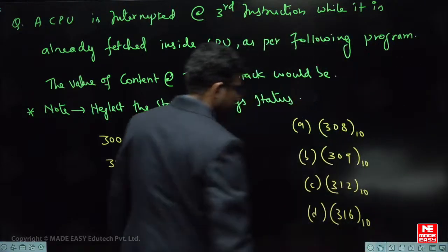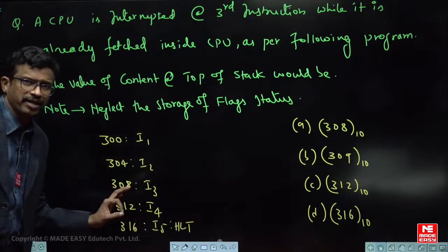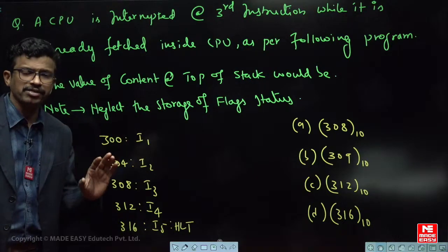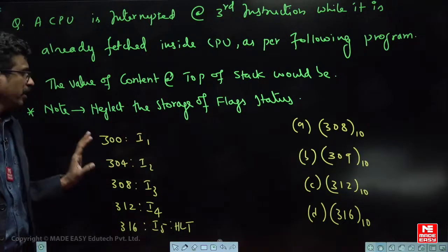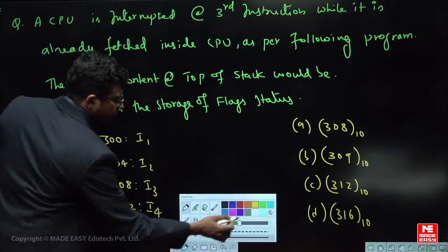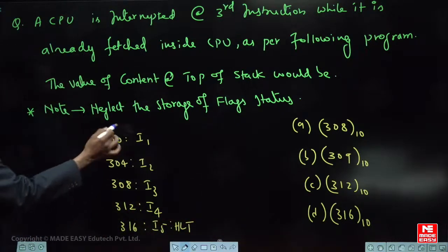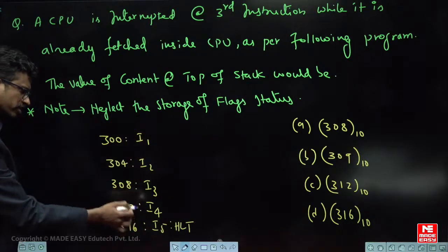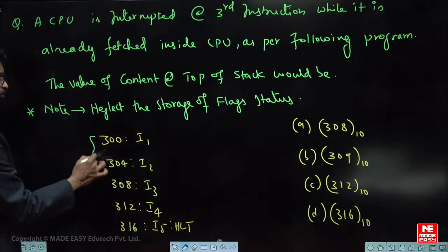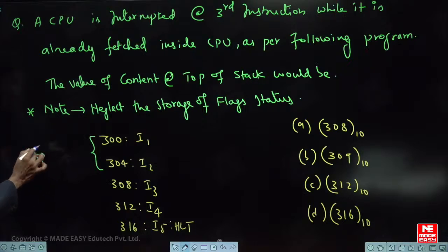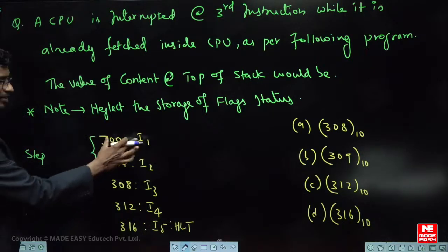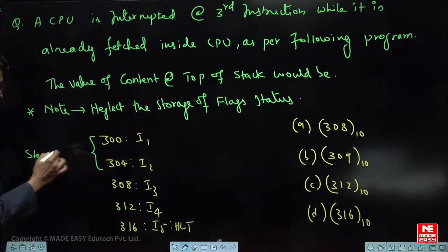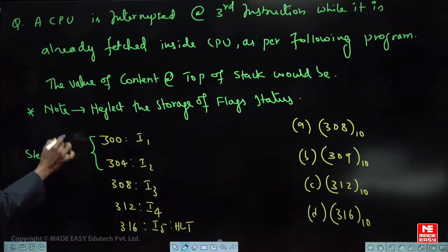When the processor or a CPU is interrupted, what is the sequence of events it will take? If you can understand these 2 points, you can easily answer any type of question in this. Now look at the question. This is the program, every instruction is one word. What is the step size? It's a byte addressable memory, right? So 32-bit is the word length, because step size is 4. Step size is simply 4.